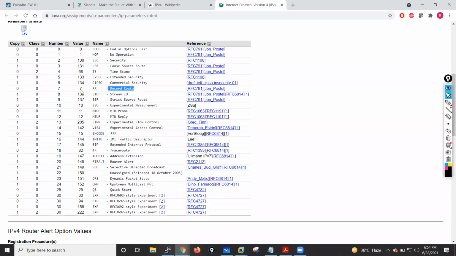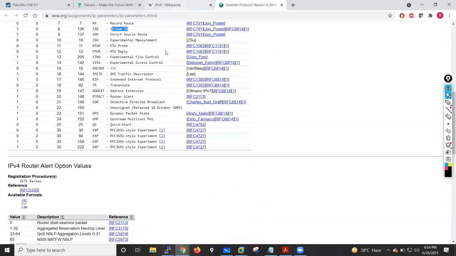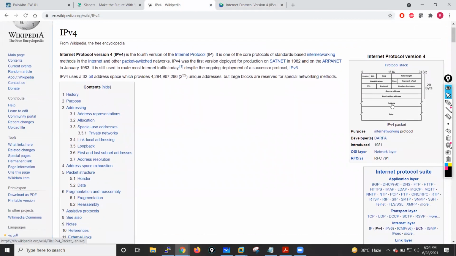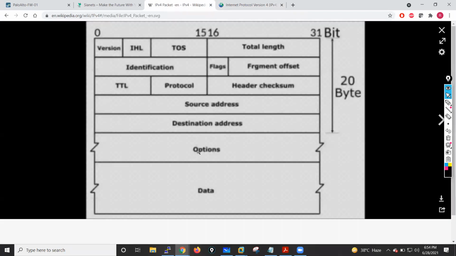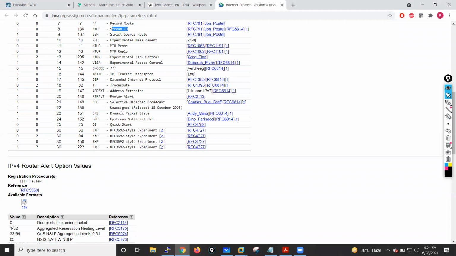If we are using these fields in the IP header, because if you see here, the IP header looks like this, and this is the optional field. This particular field is known as the option field. If someone is using this field with all these features, my firewall will drop these packets.